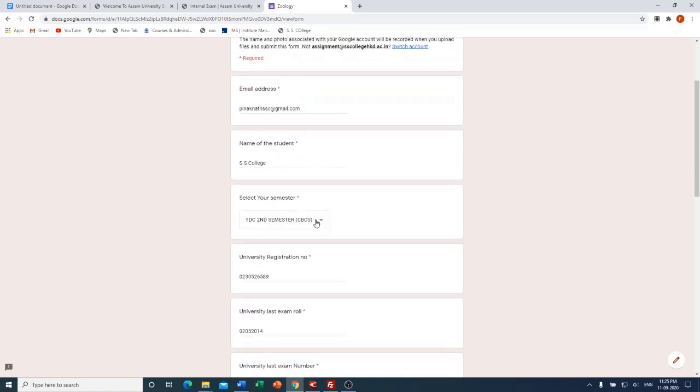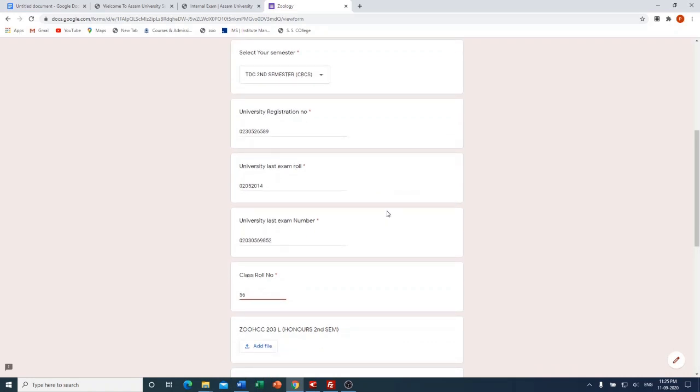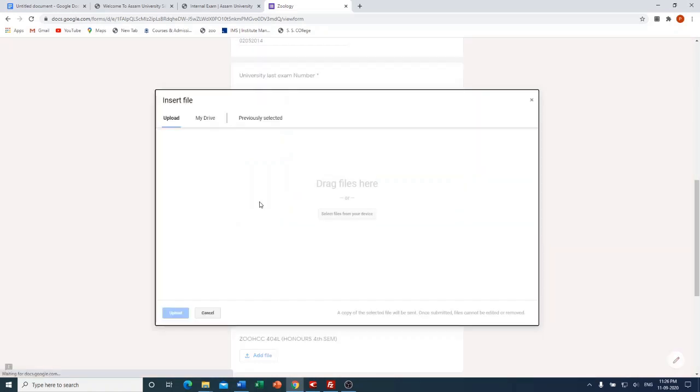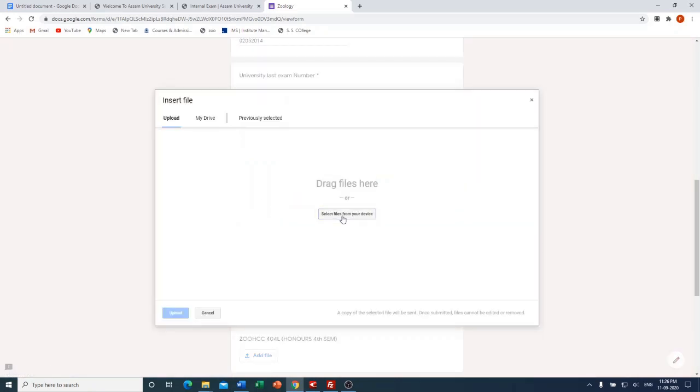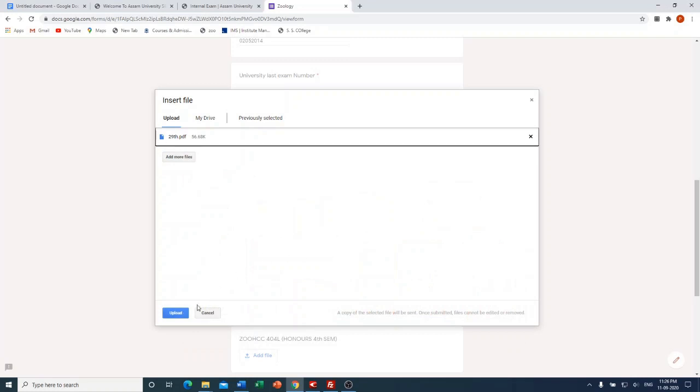And as I have selected second semester CBCS, if I am a student of second semester honors, then I have to select this and this, because these two add file options or links are provided for second semester honors, and for that I have to select the file like this, and you have to select the file you have prepared for that, and then you have to click the upload button.